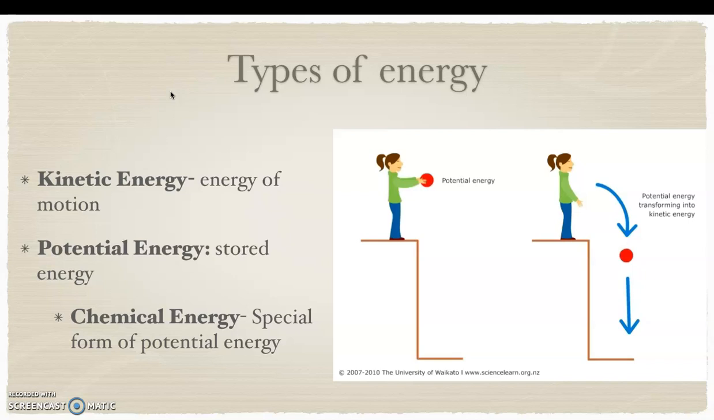When he was running, he was using what type of energy? Kinetic energy. But once he stopped, what type of energy is he using? Potential energy. Why? Because he is not in motion. So we do have to know the difference between kinetic energy and potential energy.